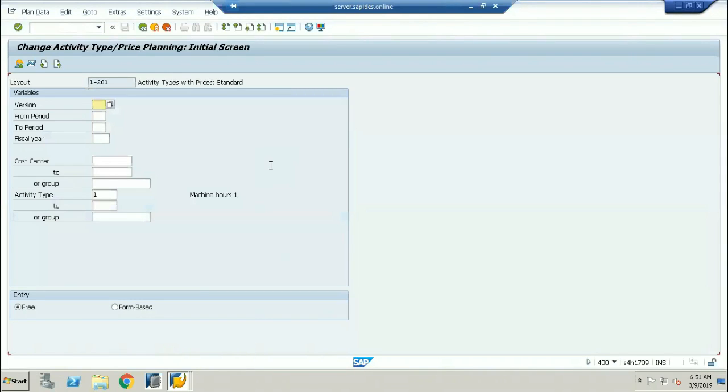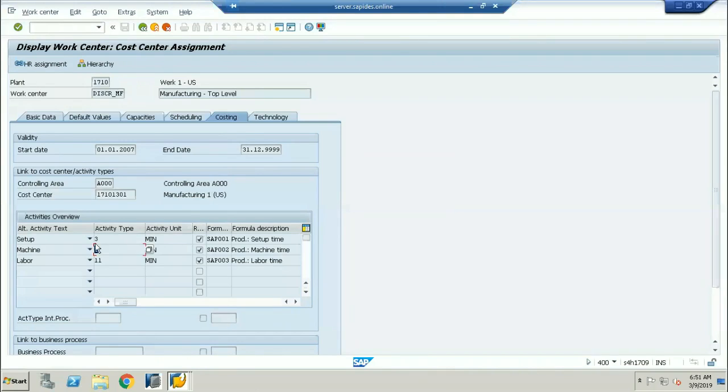So here, what you're going to do is, which cost center and what is the activity type. Here we are going to be giving the cost center. Based on this cost center, what are the activity types and planning you are going to be maintaining. So based on that, this is what exactly we are going to be calculating here.